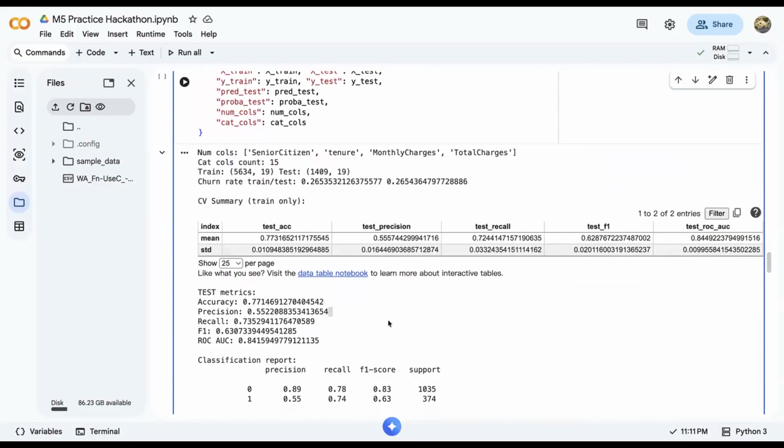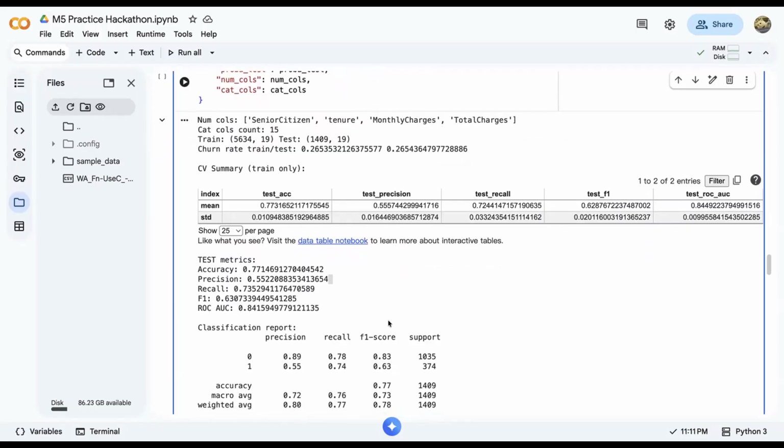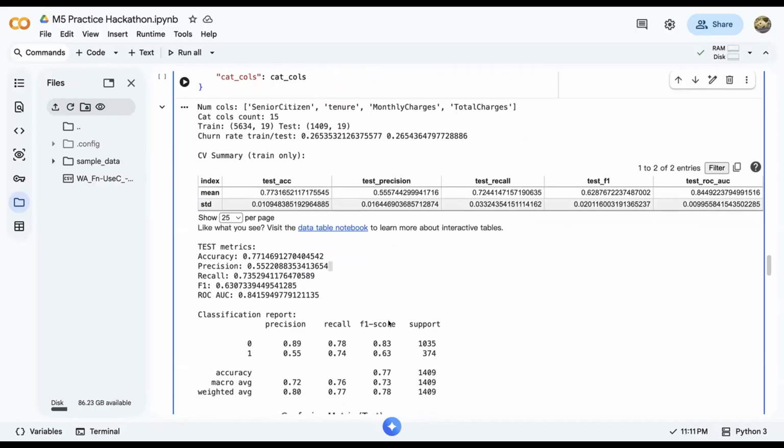The accuracy is 0.7715, the precision is 0.5522, the recall is 0.7353, the F1 score is 0.6307, and the ROC AUC is about 0.8416. This shows the model is reasonably strong at identifying churn, especially with the recall of around 0.75, which can be useful for the retention use case where a miss is costly.